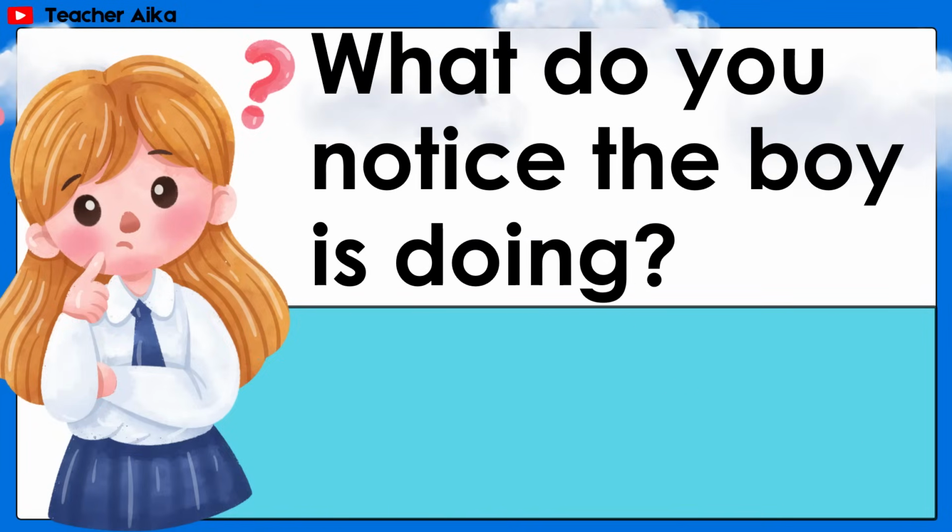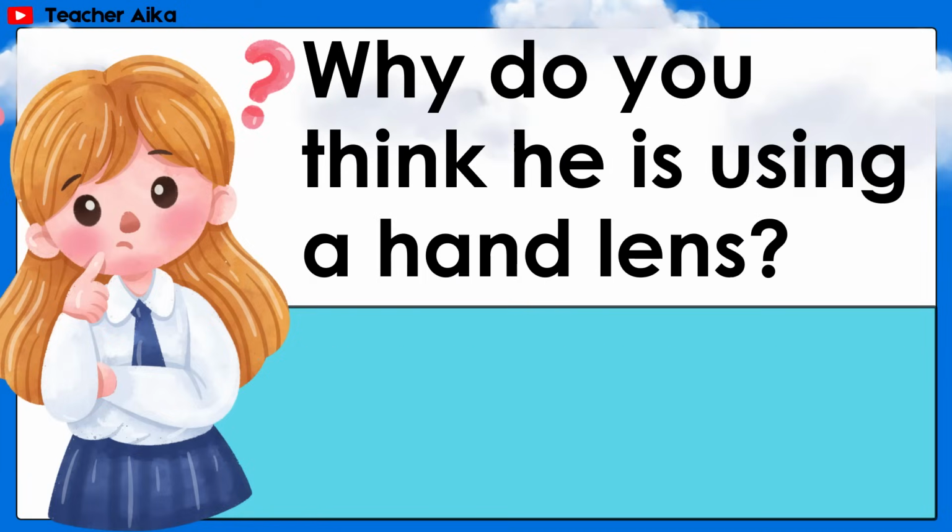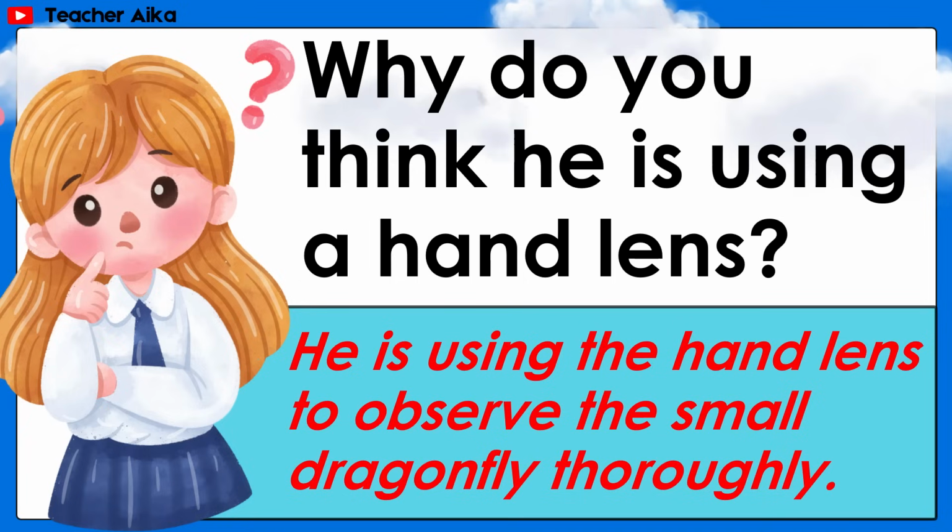What do you notice the boy is doing? Answer: the boy is looking at the dragonfly. Why do you think he is using a hand lens? Answer: he is using the hand lens to observe the small dragonfly thoroughly.